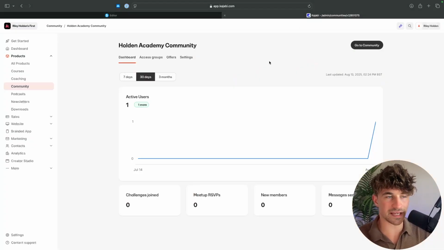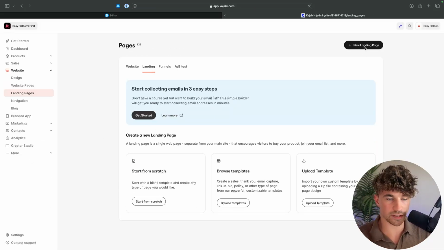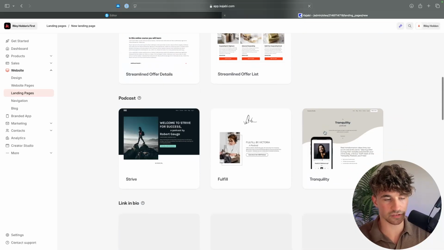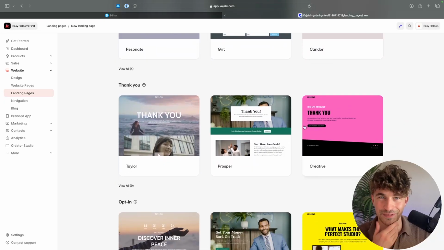And although Kajabi is still drag and drop, it's not as good as a funnel builder, and I'll show you this. So what we can do is we can go to website right here and go to landing pages. We can create a new landing page and we can browse from some of these templates. And immediately the templates are still pretty good, but the difference between these for paying $89 per month is just not fantastic.